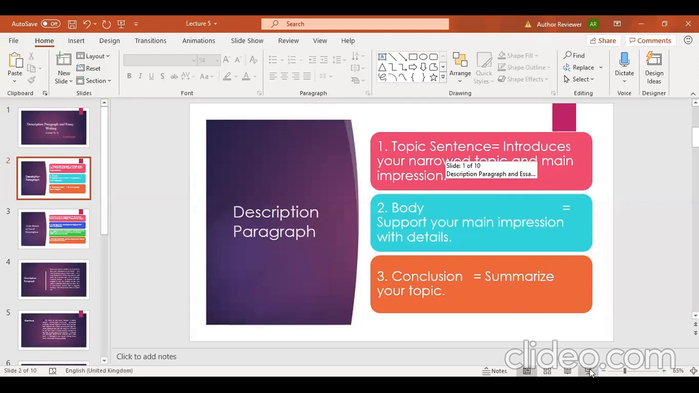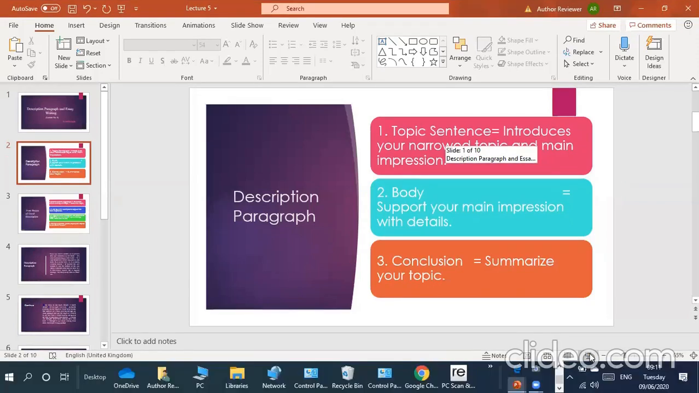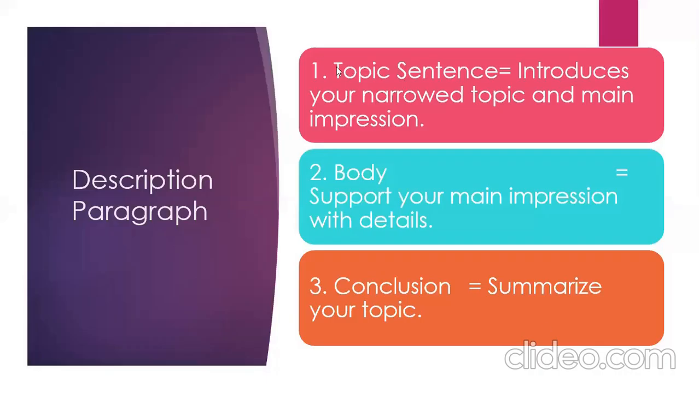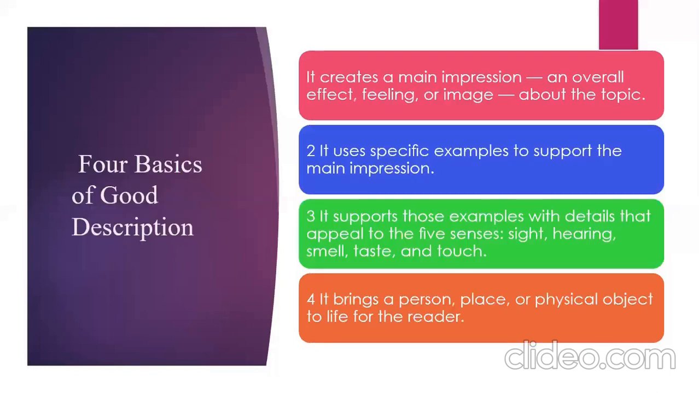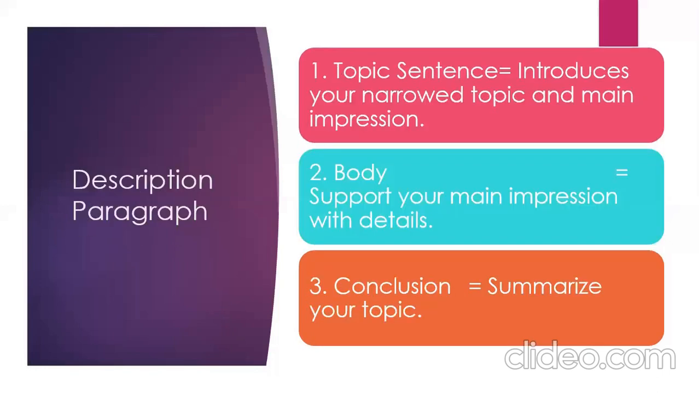Okay. So now the first thing in our description paragraph is the topic sentence. What's the function of the topic sentence? It introduces your narrowed topic and main impression. So you must remember that in a description paragraph, the topic sentence's function is to introduce your narrowed topic and the main impression. I told you in yesterday's class that a description paragraph is a paragraph in which you are giving the main impression, and this main impression is further supported by details and examples.